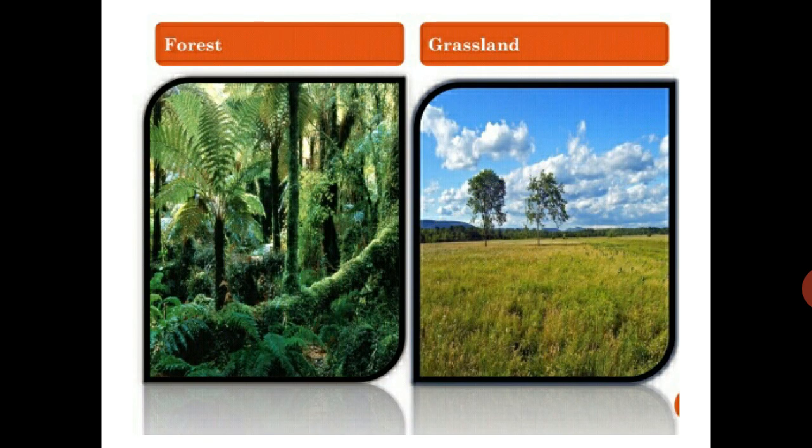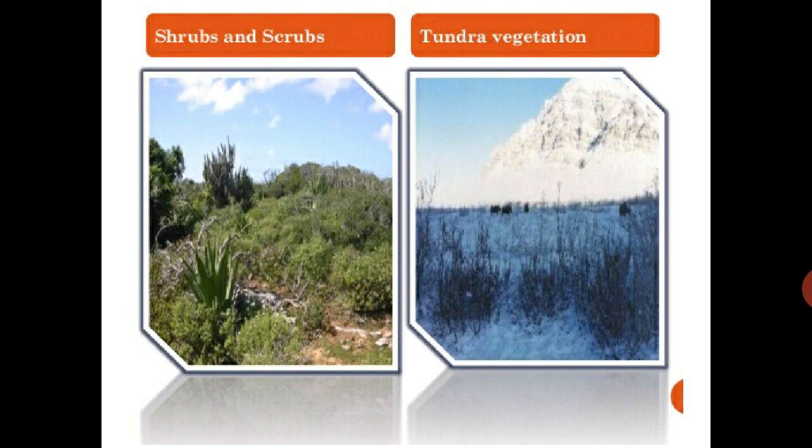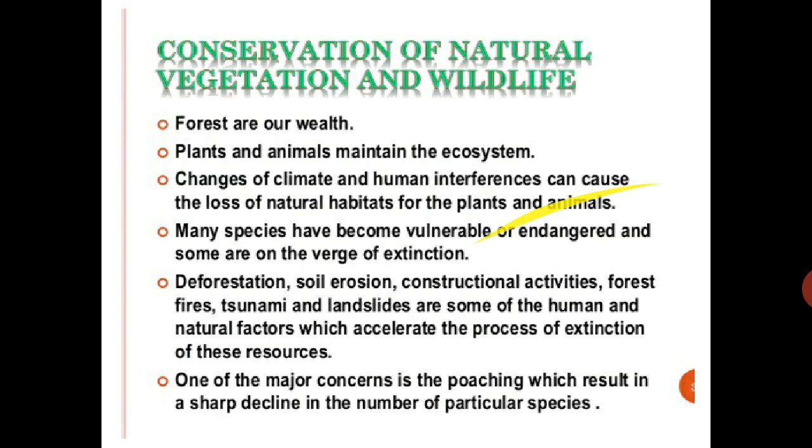Now see, these are the forest, grasslands, shrubs and scrubs, and tundra vegetation, all are given. Now, conservation of natural vegetation and wildlife. Vegetation and wildlife are very important. Close your eyes and think: suppose no vegetation, no wildlife is there, what can you see? Only the brown color. No imagination of green color will be there. So it is very important.